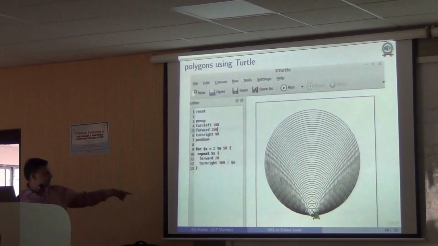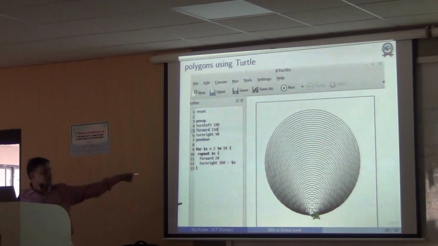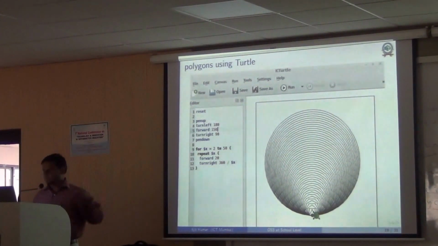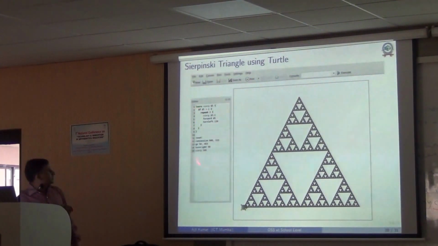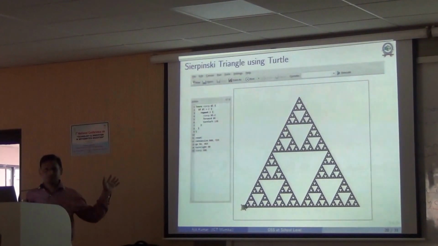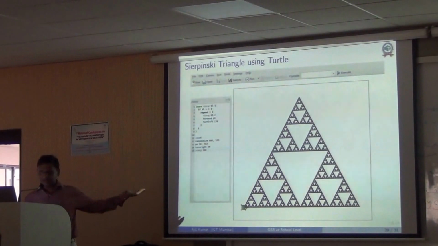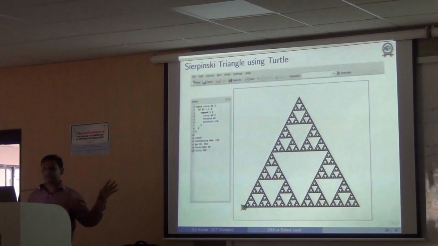So it creates all these polygons, triangles, squares, pentagons, and things like that with the same side. You can also look at this as approximating a circle by a regular n-gon. You can even create a Sierpinski triangle. See that this code is quite small, very small. A lot of these things I took from the internet, so all these things are freely available, you can use them.